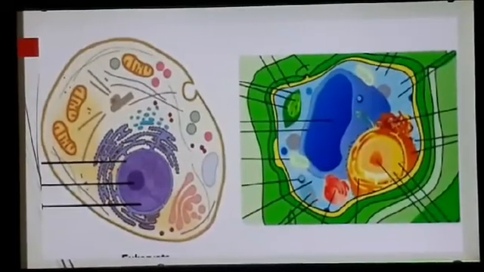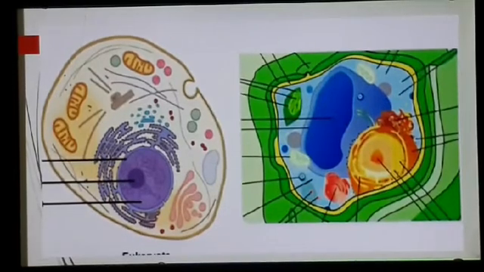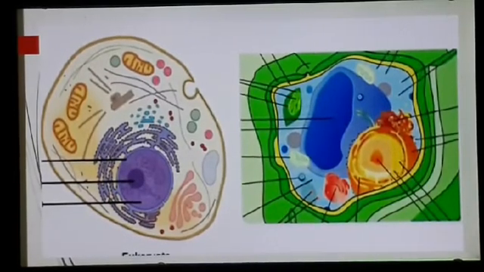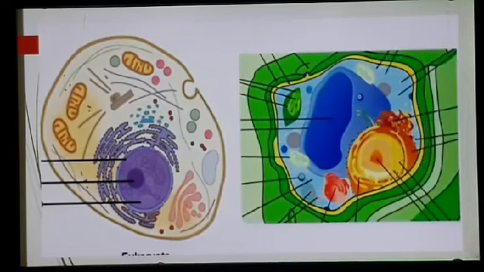Remember students, today we have learned the structure and function of three cell organelles which are mitochondria, endoplasmic reticulum and ribosomes. All these three cell organelles are present in both animal cells as well as in plant cells.